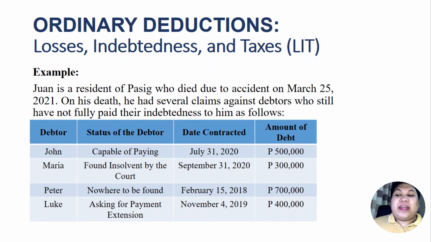So therefore, the only thing that could be deducted from Juan's gross estate as a claim against insolvent person is only the 300,000 by Maria, because Maria was found to be insolvent. However, when computing the gross estate, the 4 of them, the 500, 300, 700, and 400, should be added to the gross estate. But only the 300 could be deducted from the gross estate.